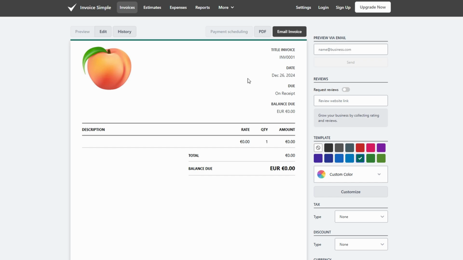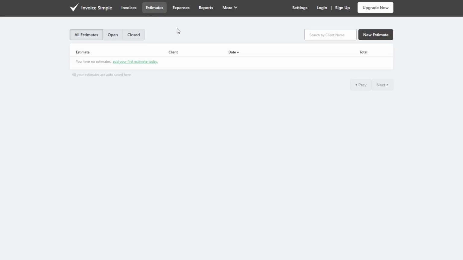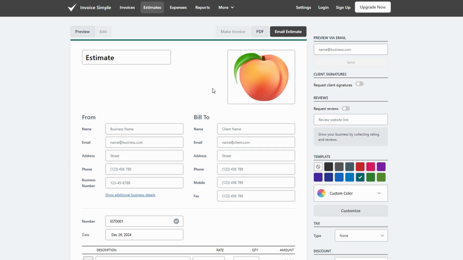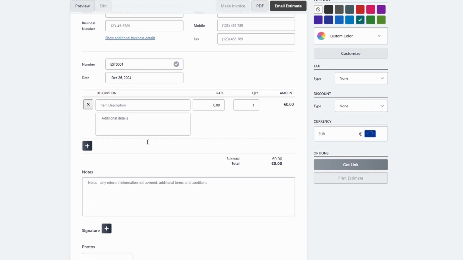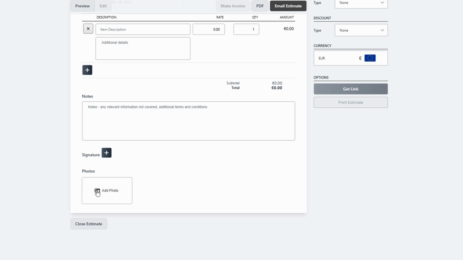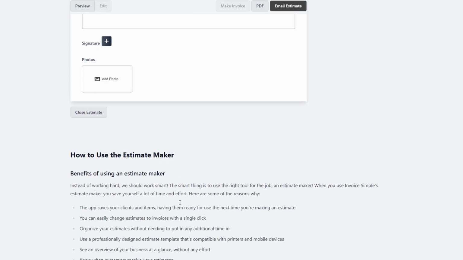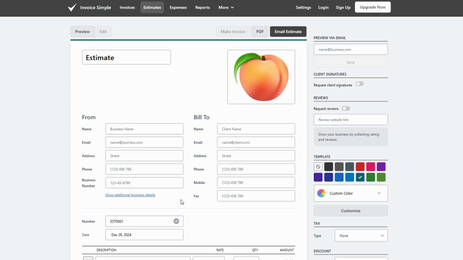Begin by navigating to the Estimates section of your platform. Click the option for New Estimate to create a fresh document. Enter the necessary details, such as the client's name, the items or services being offered, individual rates, quantities, and any applicable taxes. Personalize the estimate further by including your company logo, adding professional notes, and any specific terms or conditions